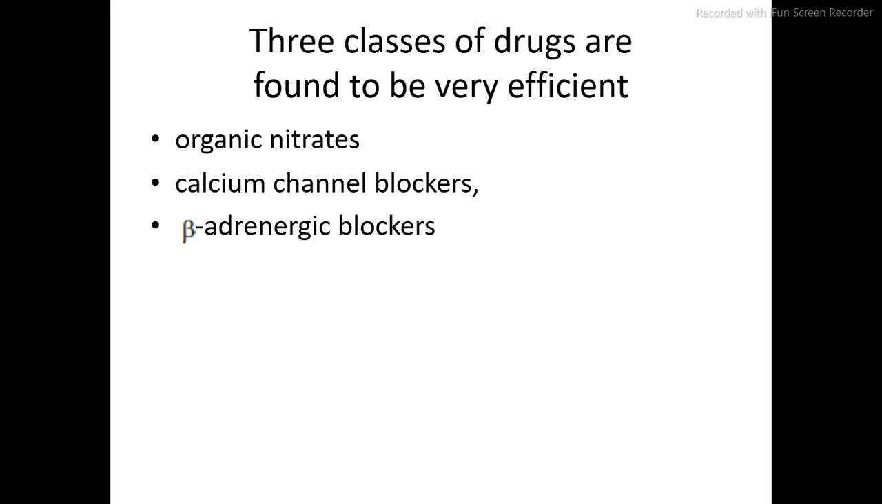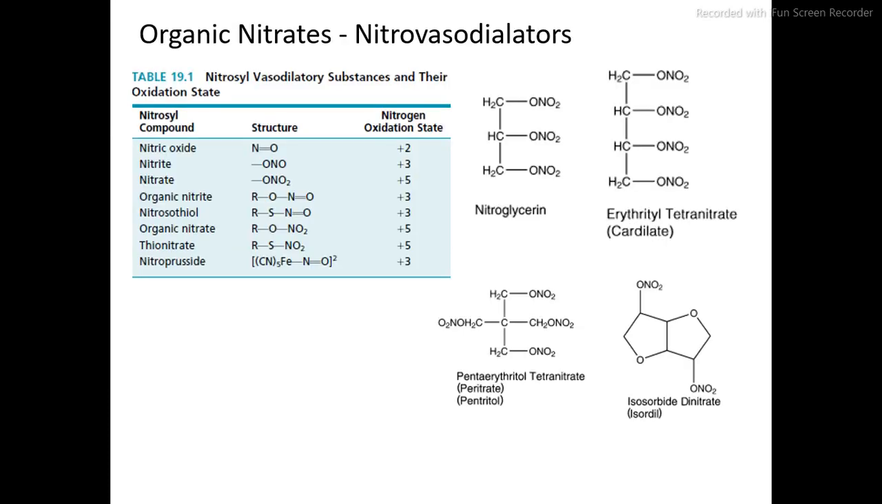Now, these are the three different classes of anti-anginal agents. The first one is the organic nitrates, the second one is calcium channel blockers, and the third one is beta adrenergic blockers. So the first class is organic nitrates. They are also called nitrovasodilators. These few are examples of the organic nitrates or nitrovasodilators. We are going to discuss them one by one.